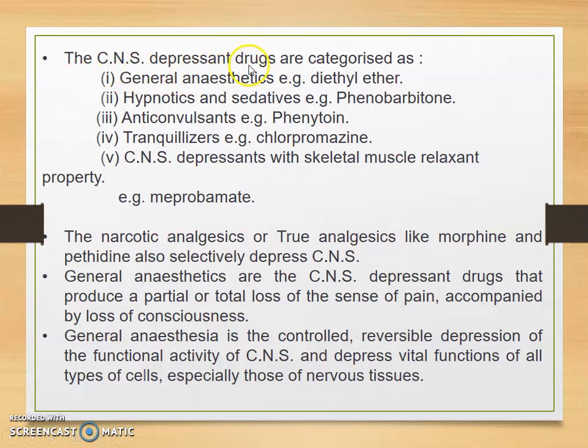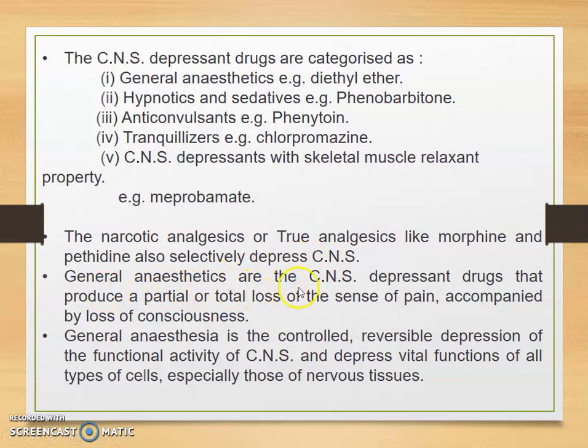The CNS depressant drugs are characterized as general anesthetics, for example diethyl ether; hypnotics and sedatives, for example phenobarbital; anticonvulsants, for example phenytoin; tranquilizers, for example chlorpromazine; and CNS depressants with skeletal muscle relaxant property, for example meprobamate. The narcotic analgesics or true analgesics like morphine and pethidine also selectively depress the CNS.